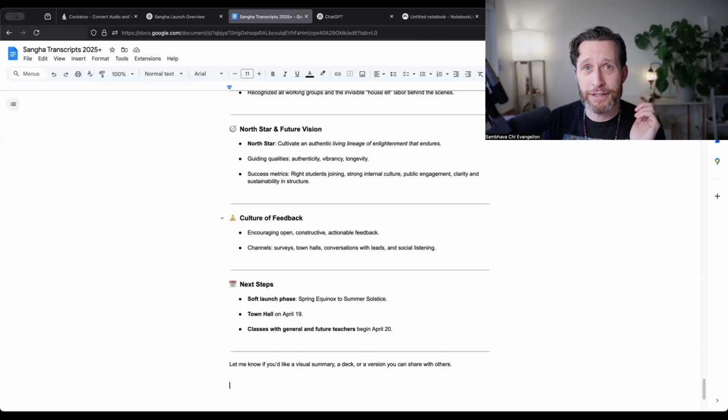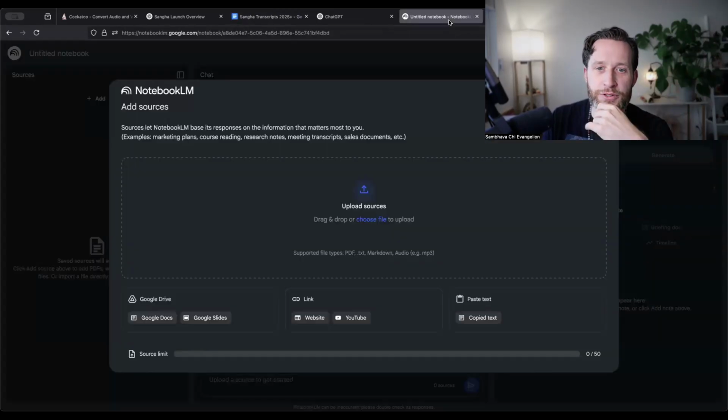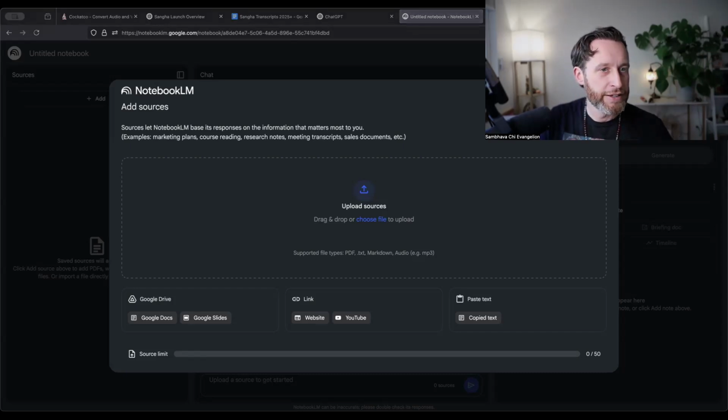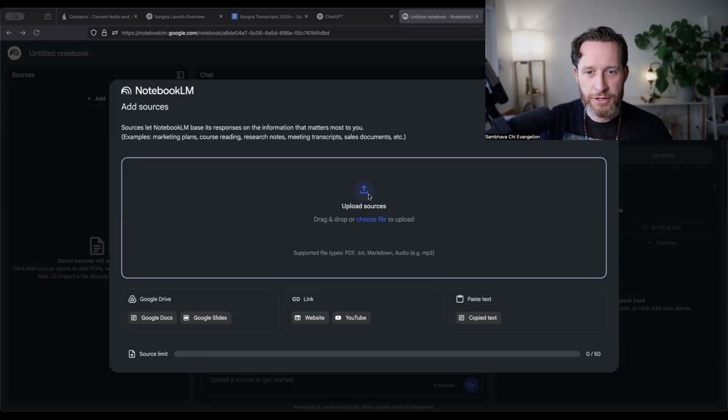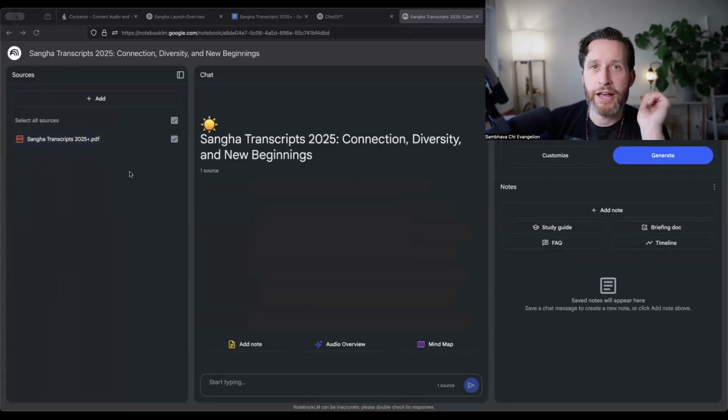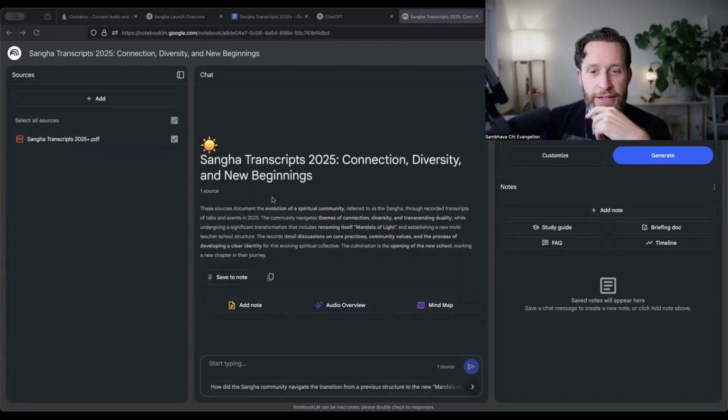The other really cool thing you can do with this, once you have this information compiled, is that I also use NotebookLM a lot, actually, to give additional insights on the content in here. So in this case, I might take my doc that has every transcript that we've done this year, and I can plug that into NotebookLM. And what NotebookLM is really great at doing is uploading a source, and I'll let it upload for a second, pretty quick. And it will do the same thing. So it'll give me summaries.